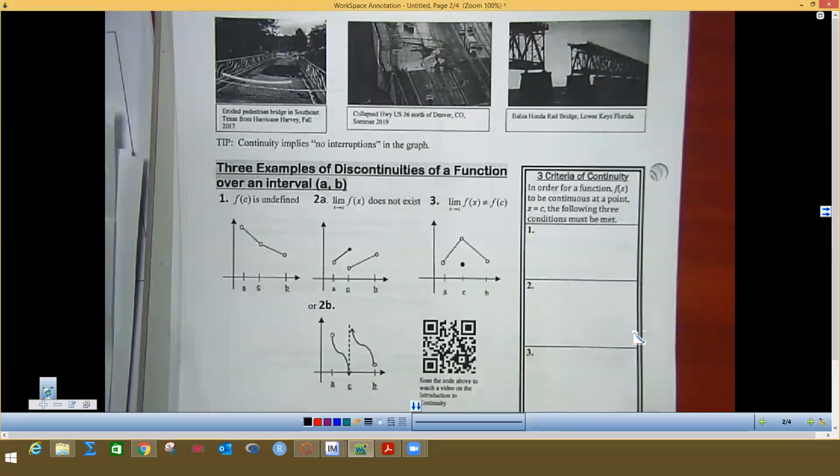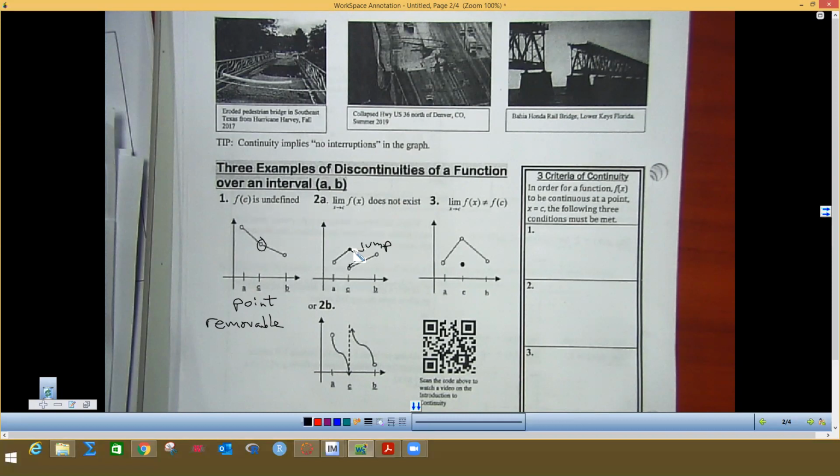So the first assignment is there are three types of discontinuity. And by the way, all of these are about continuity. And there are three examples or three types of discontinuity. And this is one you got way back when. So we're looking at this place right here. That is called point discontinuity. And in calculus, we call that removable, and I'll explain why later. And then this kind of discontinuity right there is called jump discontinuity. And by the way, f of c is undefined is why that one doesn't work.